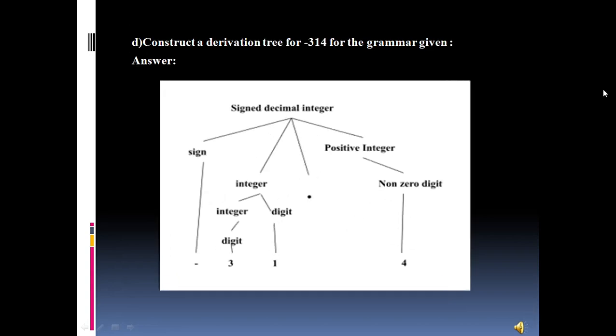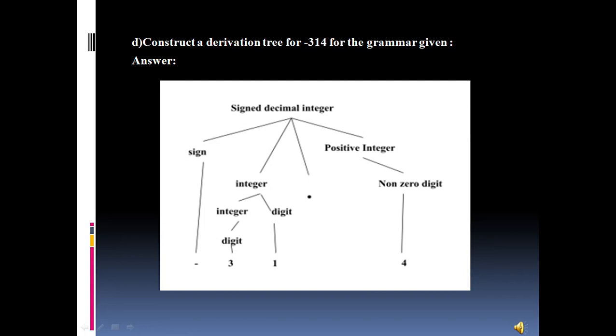The derivation tree for the next question is -3.14. As we can see, it is a signed decimal number because 3.14 is a decimal number. The number would be further divided into a sign and an integer, the decimal point in between, and at last the positive integer. The sign would already be negative.